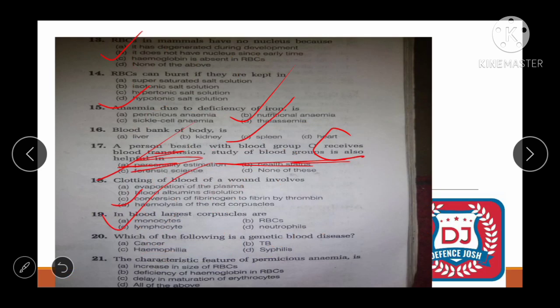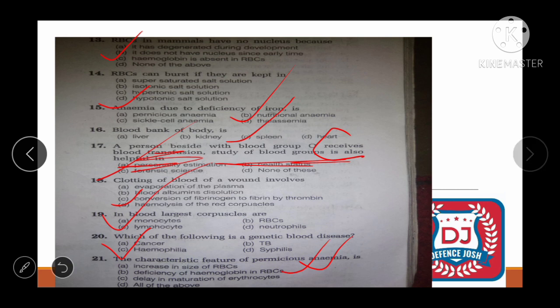Okay, so next question is: which of the following is a genetic blood disease? Options are cancer, TB, syphilis and hemophilia. The correct answer is hemophilia, the genetic disorder. It is a blood clotting disorder. The characteristic feature of pernicious anemia is increase in size of RBC, deficiency of hemoglobin in RBC, delay in maturation of erythrocyte, all of this. See friend, correct answer is deficiency of hemoglobin in RBC.